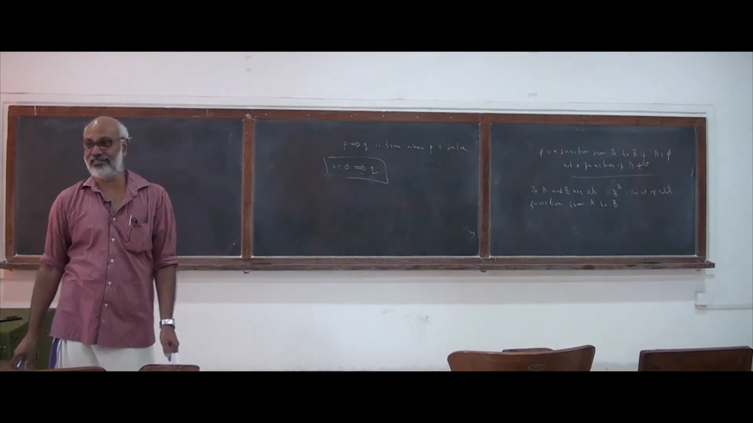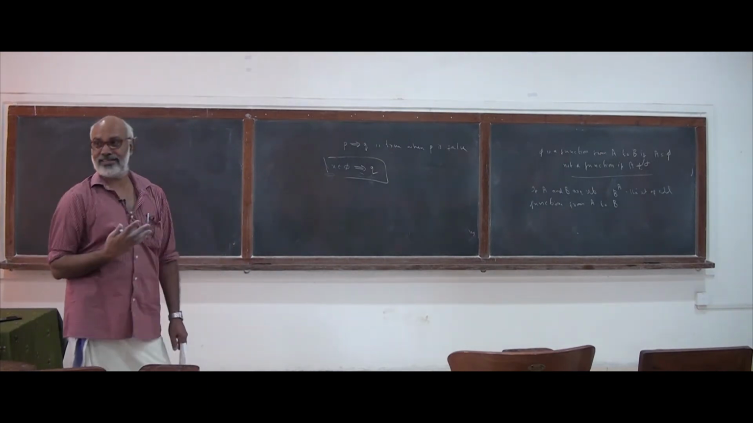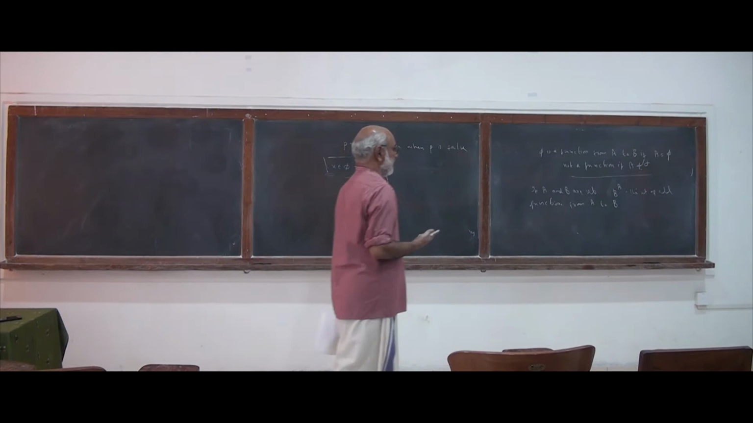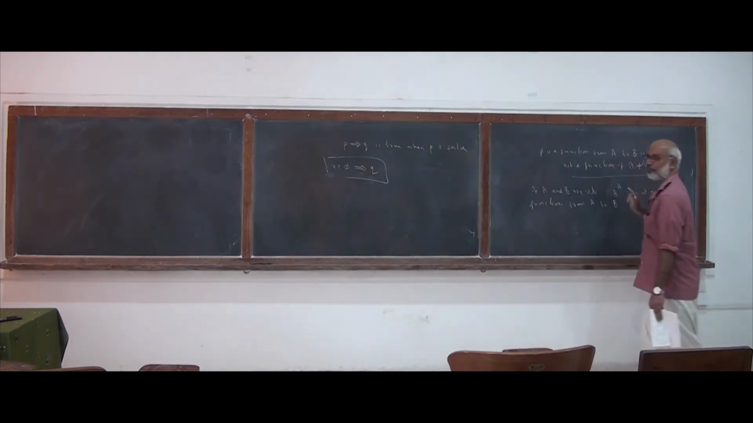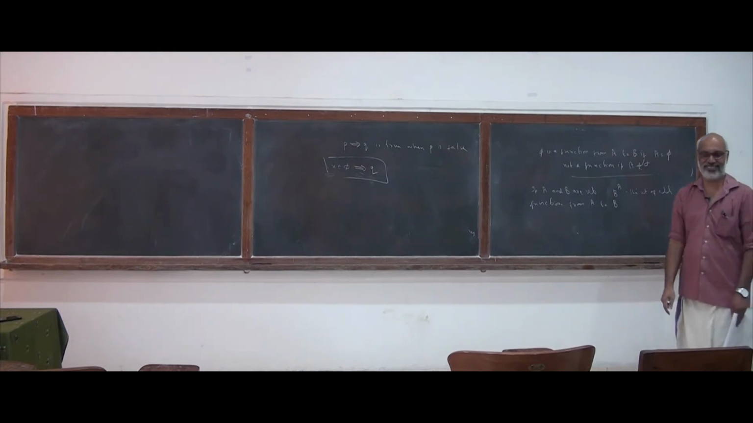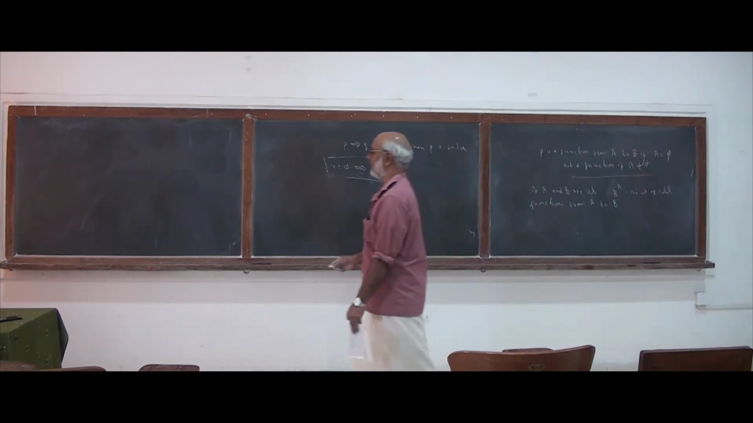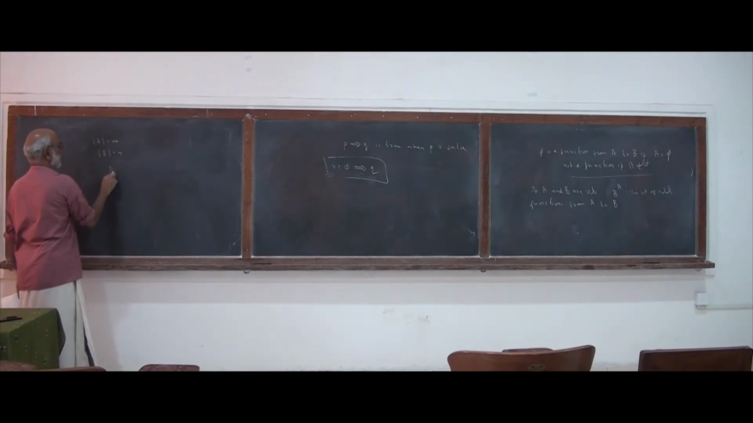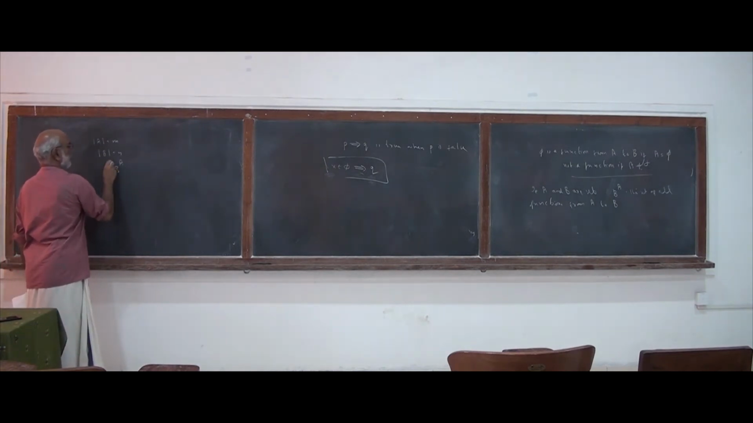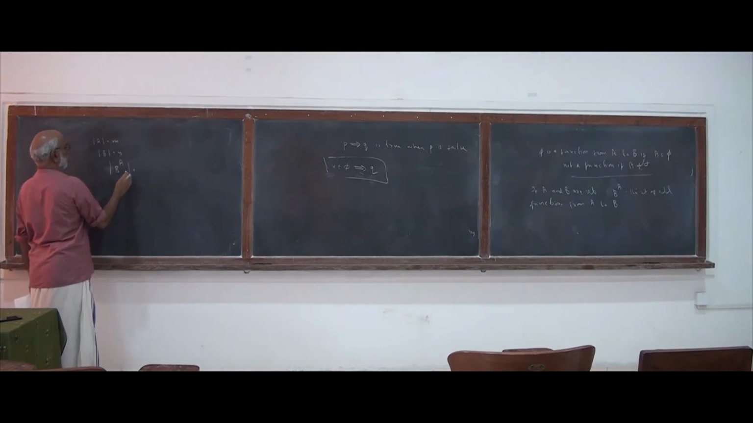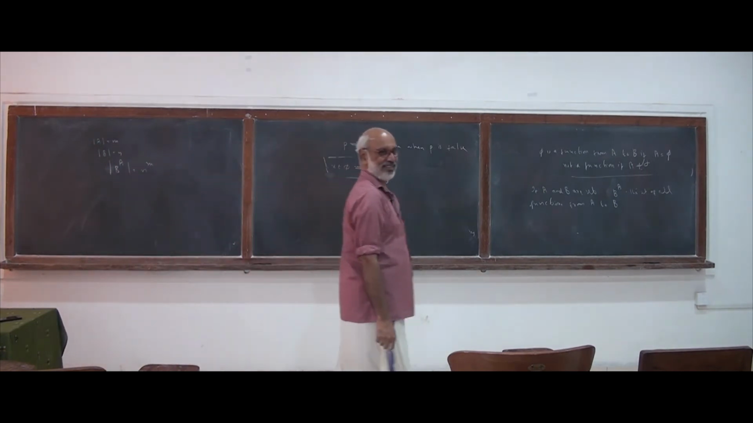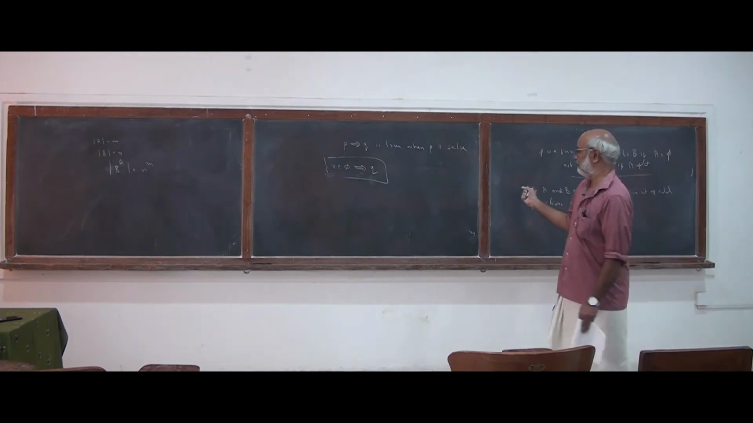There is a reason behind this notation. Suppose that A and B are finite sets. Then how many functions will be there from A to B? Suppose that A contains m elements and B contains n elements. Then we can see that B to the power of A will contain n to the power of m elements. That is why we prefer this notation.